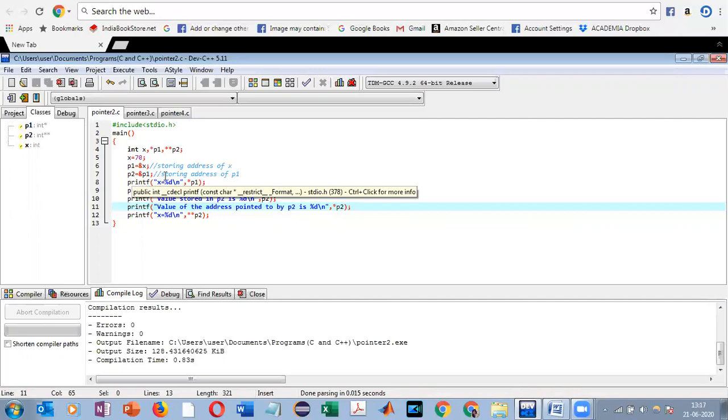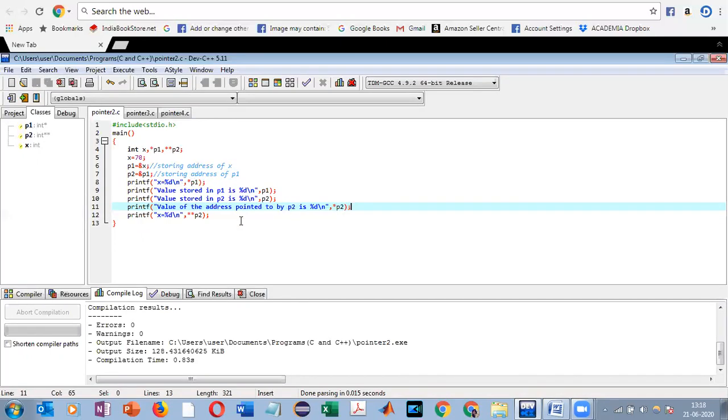Now with the help of the first print statement, what we are trying to display is simply the value of X. Now next what I'm going to do is I'm just going to print the values stored in P1 and P2. Now next what we are going to see is the value of the address pointed to by P2.